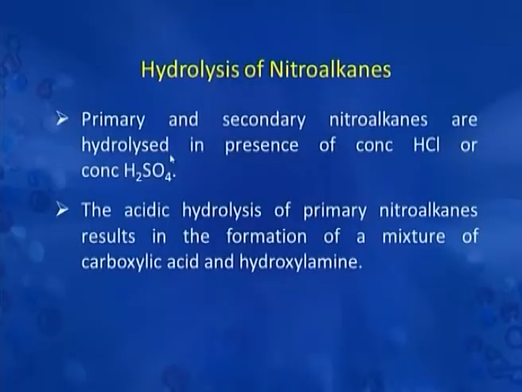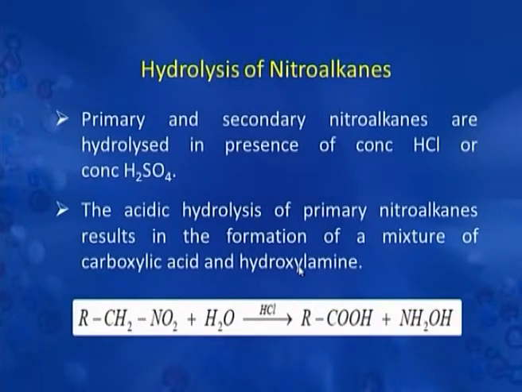Nitroalkanes can be hydrolyzed, and depending upon the nature of nitroalkane, whether it is primary or secondary, the product is formed. Primary and secondary nitroalkanes are hydrolyzed in presence of concentrated hydrochloric acid or sulfuric acid. The acidic hydrolysis of primary nitroalkanes results in the formation of a mixture of carboxylic acid and hydroxylamine.